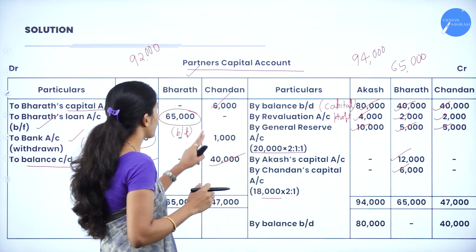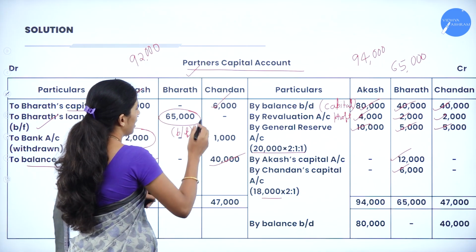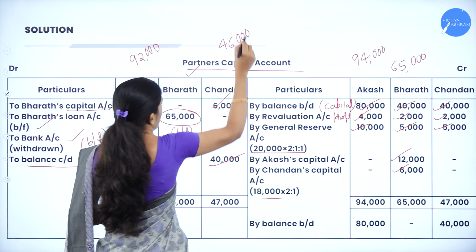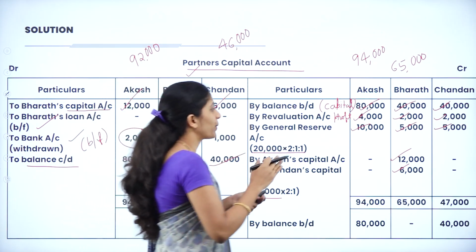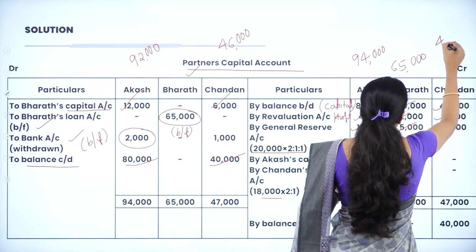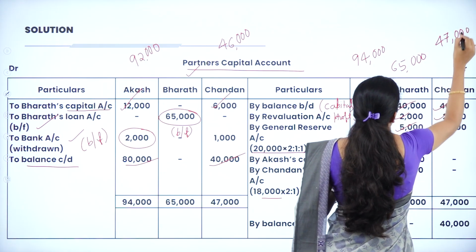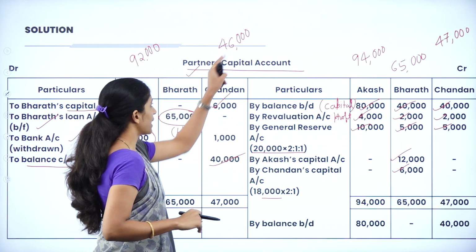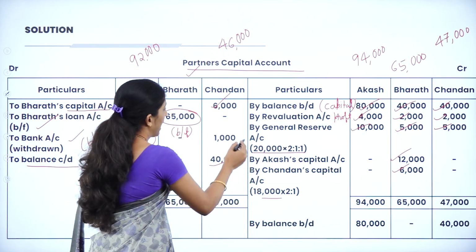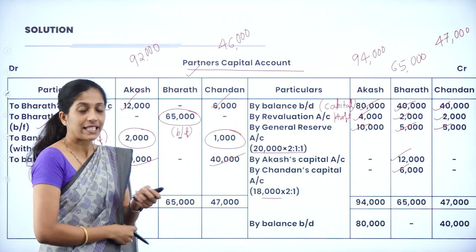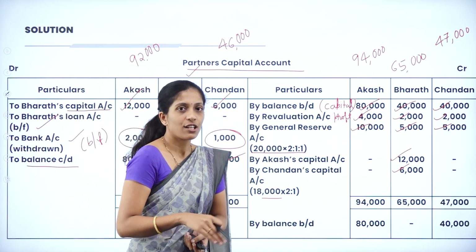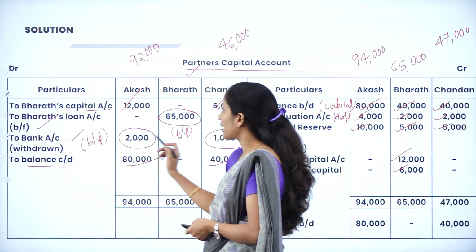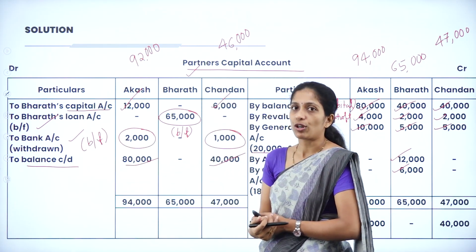In the same way for Chandan, on the debit side it is 40,000 plus 6,000, so we get 46,000. Whereas on the credit side we have a total of 47,000. Now 47,000 is more, right? 47,000 on the credit side minus 46,000, so we get a balancing figure of 1,000. That is the excess amount that has to be withdrawn, so it has to be transferred to bank account. So how to write? To bank account, the excess amount withdrawn.